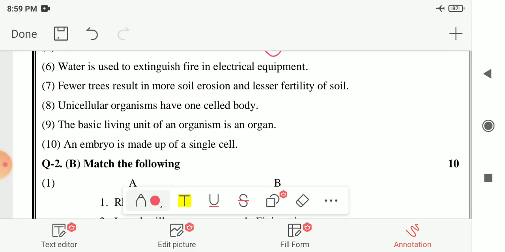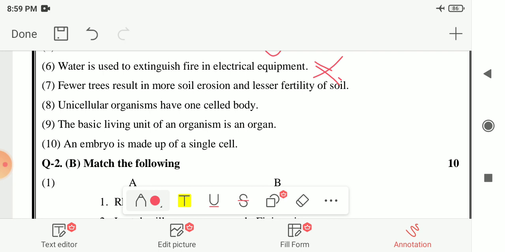Next is, water is used to extinguish fire in electric equipments. So here your answer is false. As we know that water is a good conductor of electricity, if we use water to extinguish fire in electrical appliances or equipments, it may cause an electric shock to the person who is extinguishing the fire. So that's why we do not use water to extinguish fires involving electrical equipments.